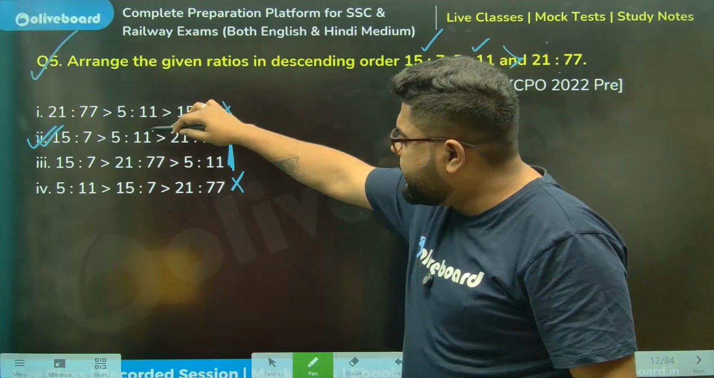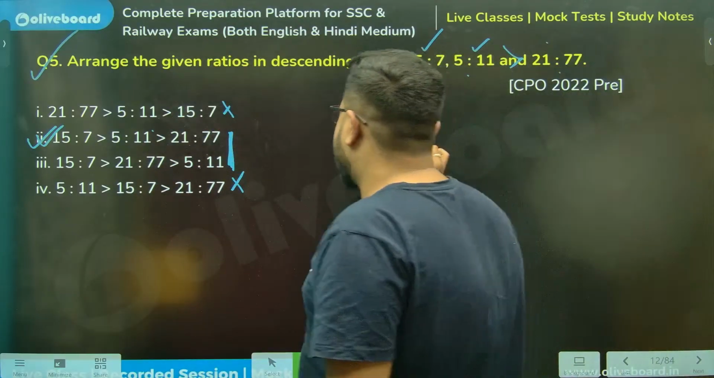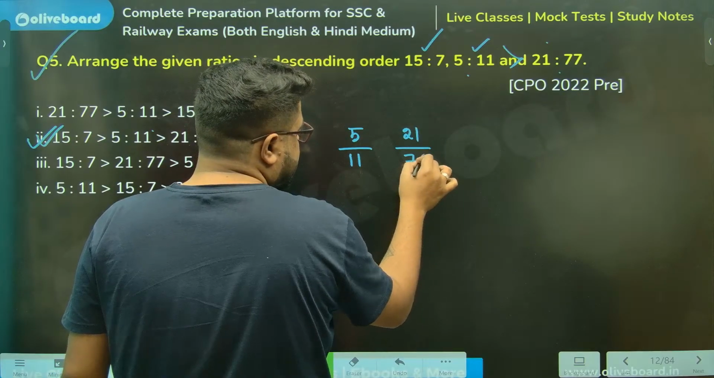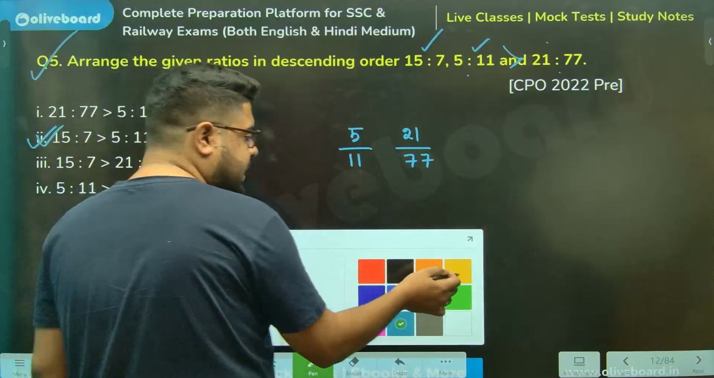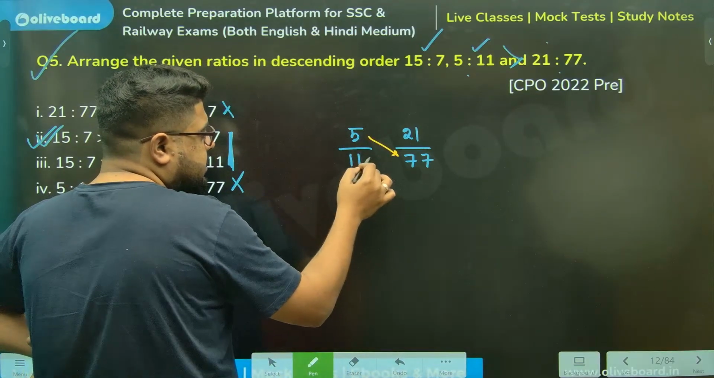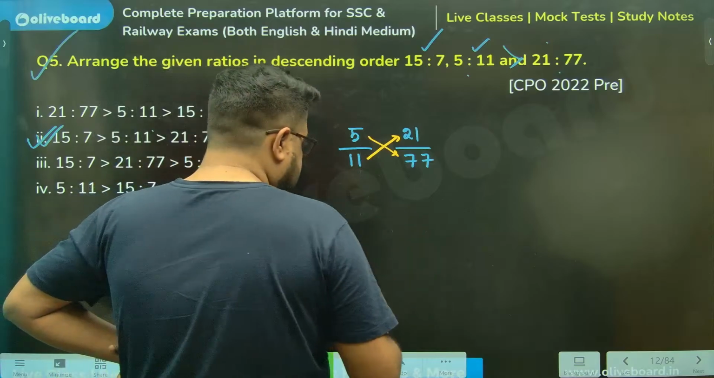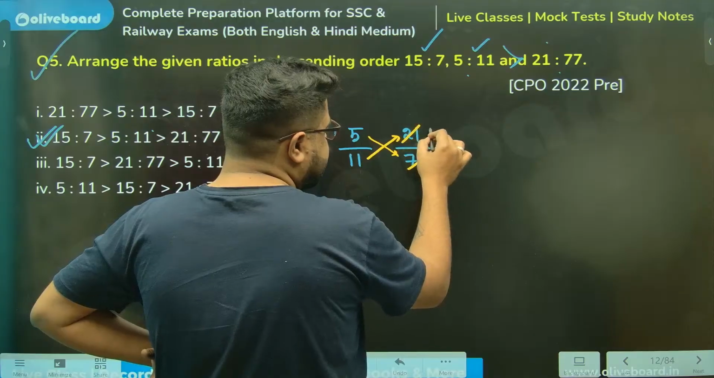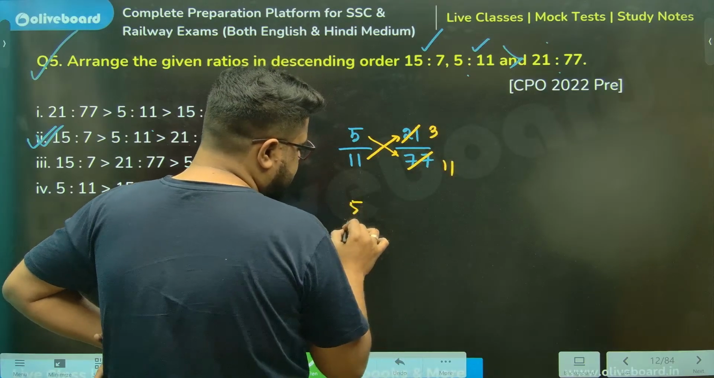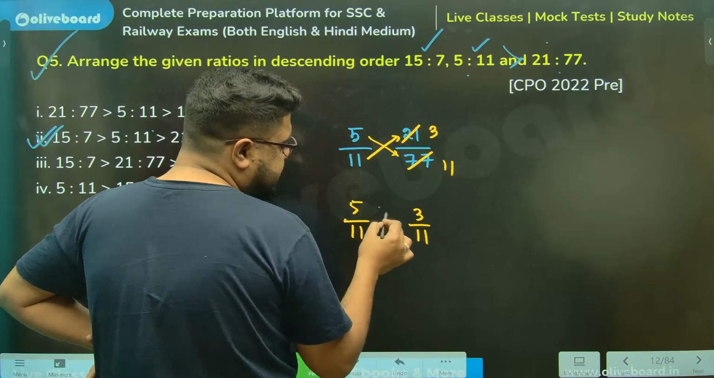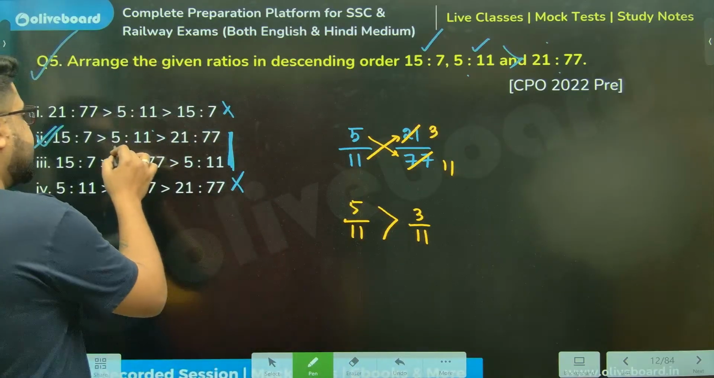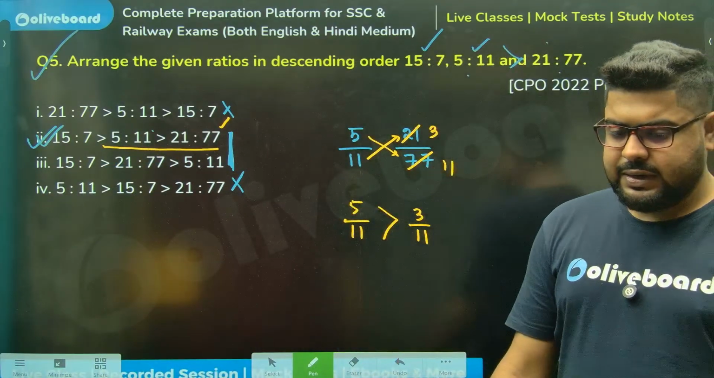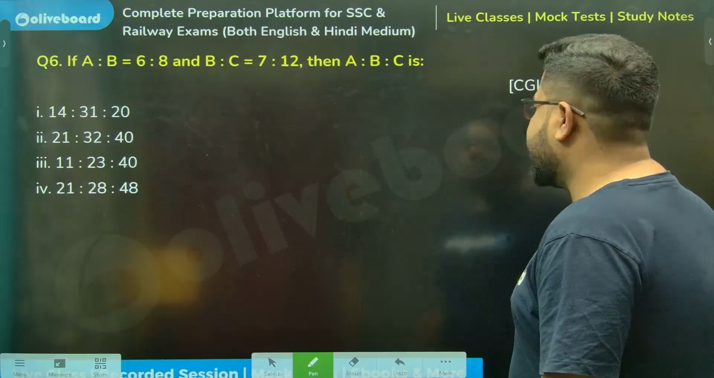So I'm just checking between those two, 5 by 11 and 21 by 77. If you are not sure, do it. There are two ways here: you can do the cross multiplication, or before you do the cross, remember this is 7 and this is 3 and 11. So you are getting 5 by 11 and 3 by 11. Which one is greater? This one. So 5 by 11 is greater than 21 by 77. So that's your answer. Clear, brothers? Done, moving on.